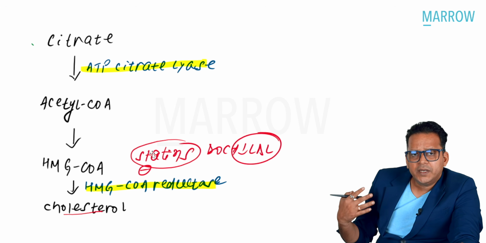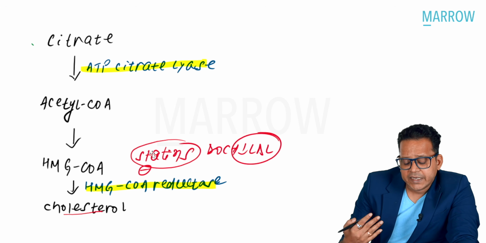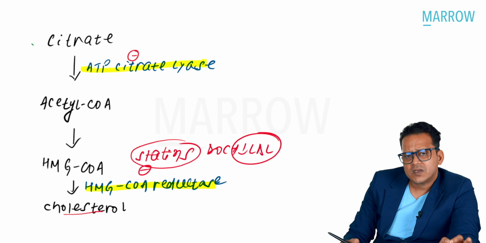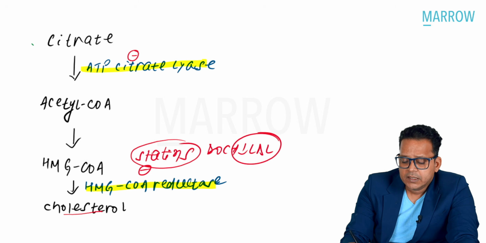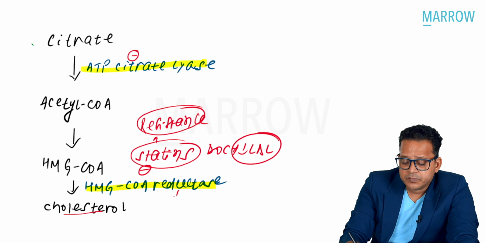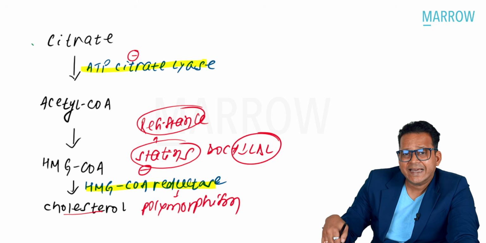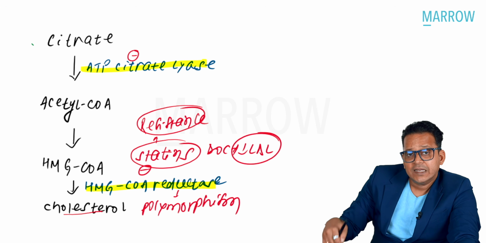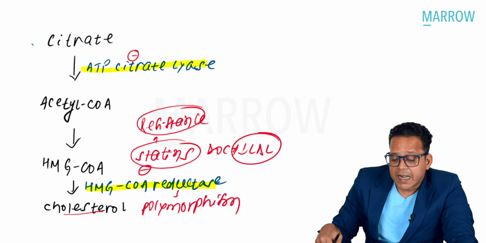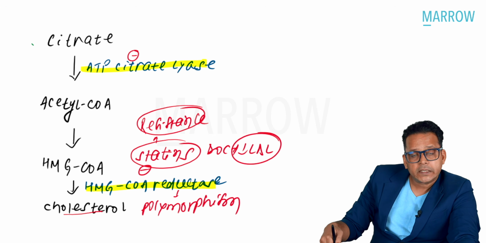Now, around 2020, a new drug was designed that blocks ATP citrate lyase. Why was this drug designed? In some patients there can be resistance to statins, because of polymorphism in HMG coenzyme A reductase. So in some patients the HMG coenzyme A reductase structure is different, and statins are not able to block it.